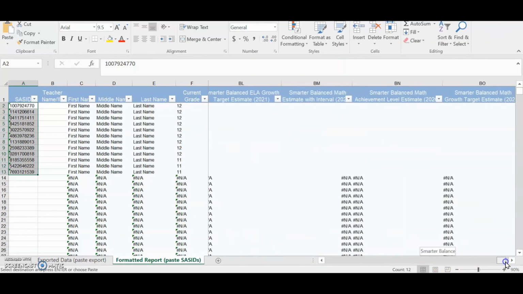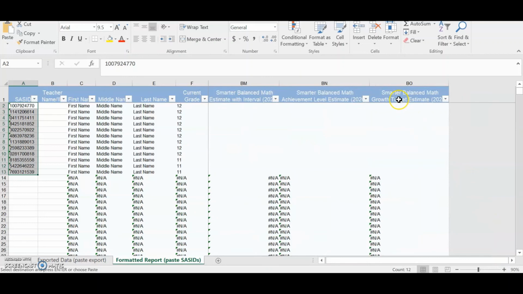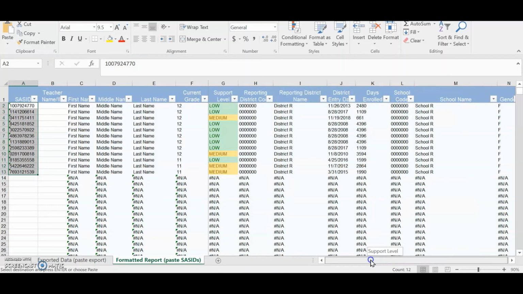Also note that the final columns include Smarter Balanced estimates with intervals, as well as Smarter Balanced growth target estimates.